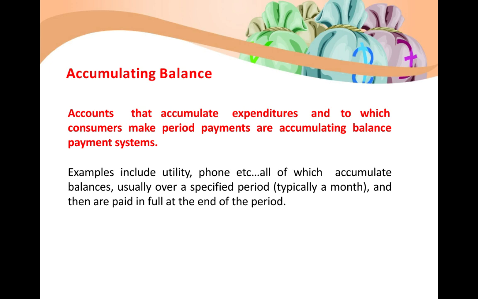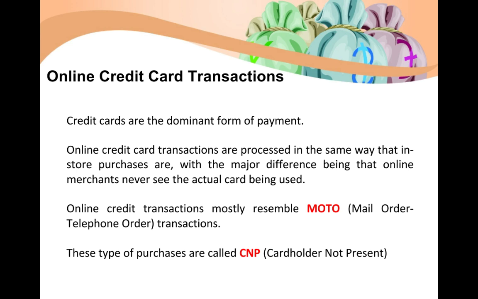Just as with your postpaid, you will be enjoying the services and at the end you will be making the payment. So that is for any particular utility. For an electric bill, you'll be consuming so many units of electricity and you will be making the payment only at the end of 2 months. That is accumulating balance. All your expenditures are going to be accumulated and you settle it at the end of the month.